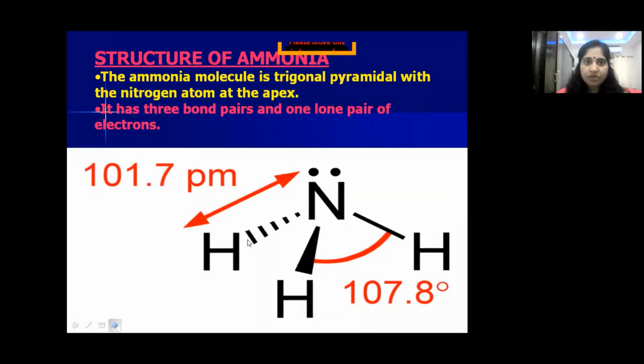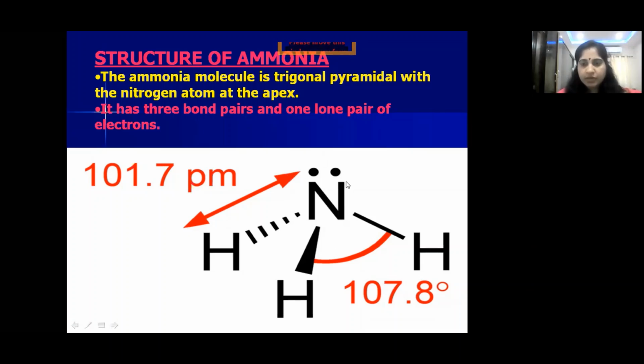Next, coming to the structure of ammonia, children. It has a pyramidal structure. Nitrogen in NH3 undergoes sp3 hybridization, and a lone pair of electrons is present on nitrogen. It has one lone pair of electrons and 3 bond pairs of electrons. See children, these are the 3 bond pairs and 1 lone pair of electrons, right children?